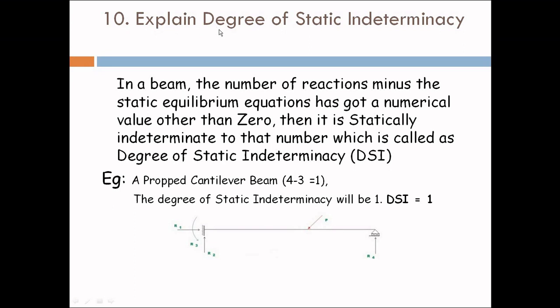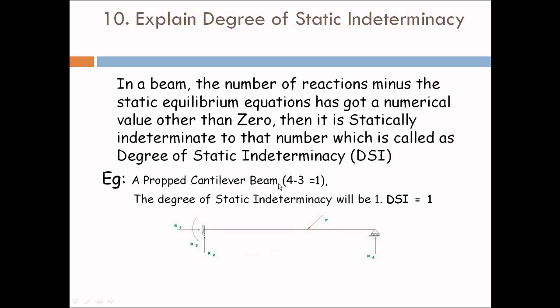Next question, explain degree of static indeterminacy. Degree of static indeterminacy is found by subtracting 3 from the number of reactions. In a beam, it is the number of reactions minus the static equilibrium equations. We have 3 static equilibrium equations. If it has a numerical value other than 0, like 1, 2, 3 or anything, then it is statically indeterminate to that number, which is called the degree of static indeterminacy, that is DSI.